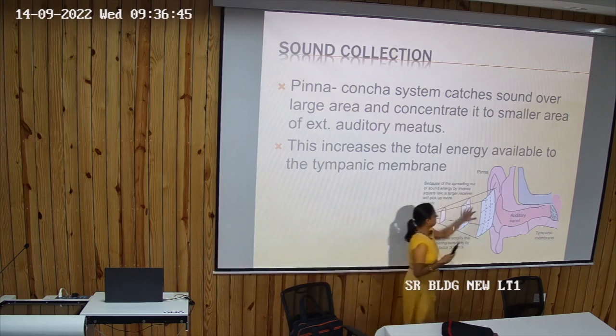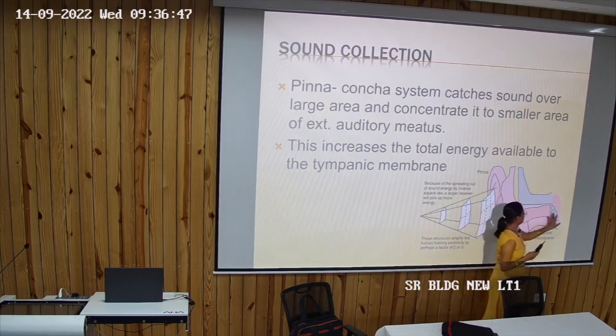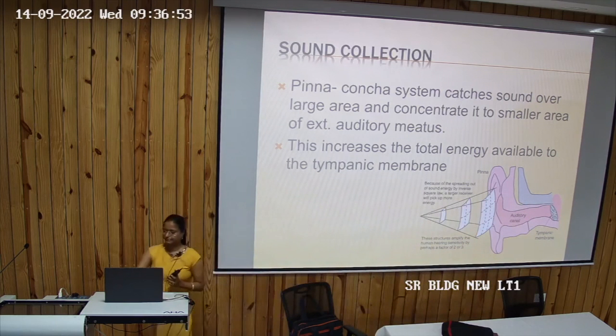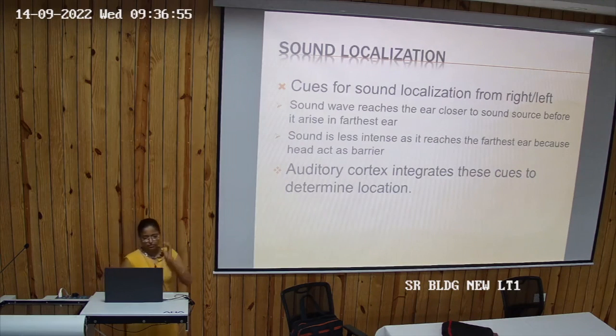This is tympanic membrane. This is the diagram. Sound wave is coming. This is auditory canal. This is tympanic membrane. The sound wave is going here, right? So cues for sound localization from right to left is sound wave reaches the ear closer to the sound source before it arrives at the farthest ear. ठीक है?